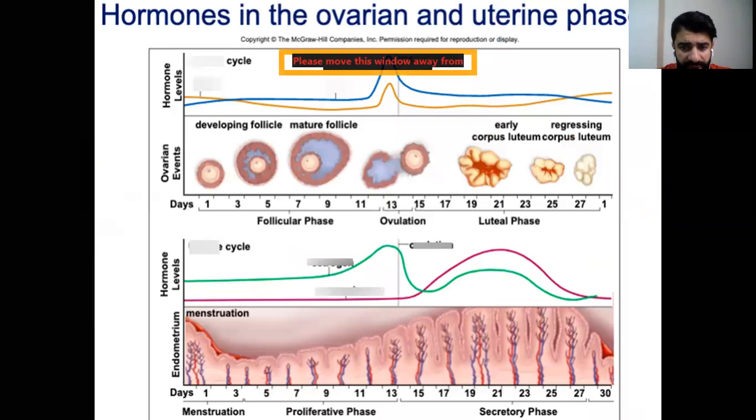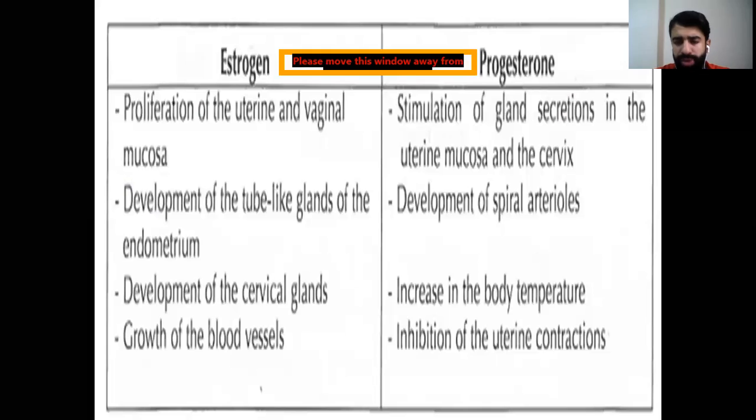And this graph is very important, for example, to relate the ovarian cycle with the uterine cycle and the level of estrogen and progesterone.